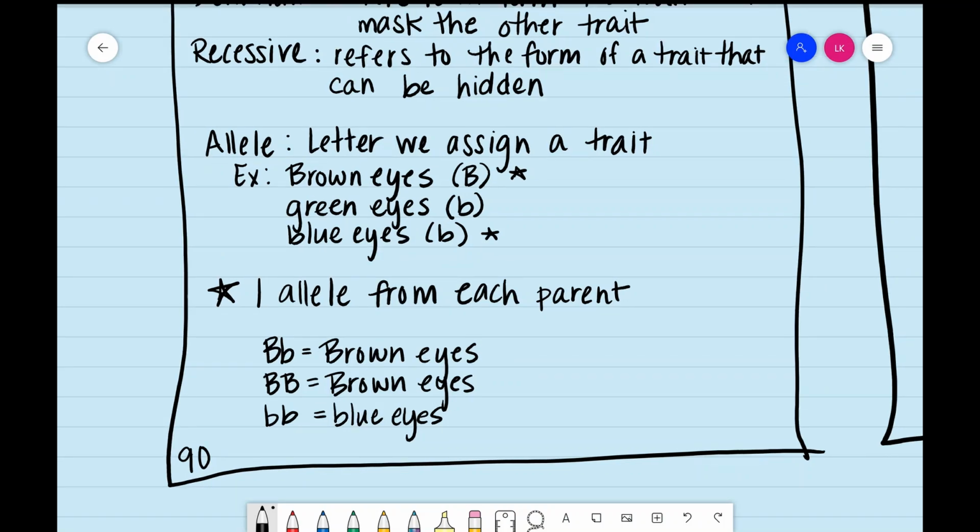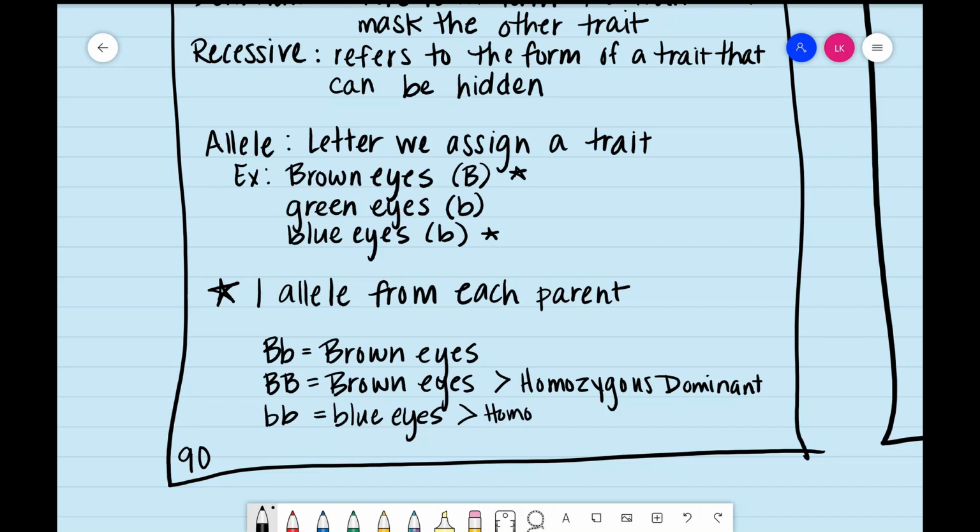The last two vocabulary words that I want to talk about are homozygous and heterozygous. When we say something is homozygous, we mean that they have two of the same exact alleles, so either two dominant or two recessive. If we say homozygous dominant, we mean two capitals. If we say homozygous recessive, we mean two lowercase. So this one is homozygous dominant, and this one is homozygous recessive.